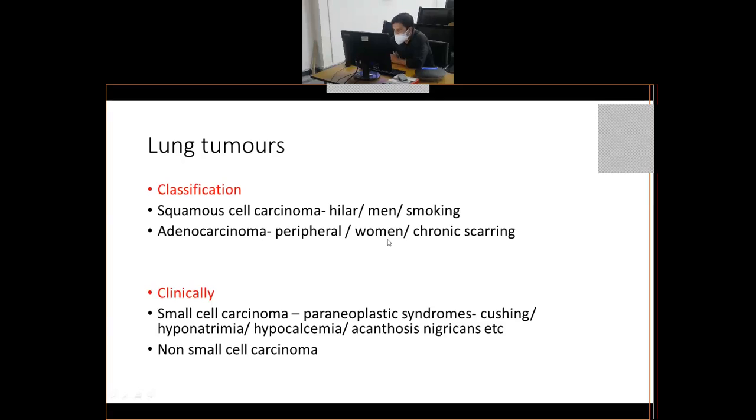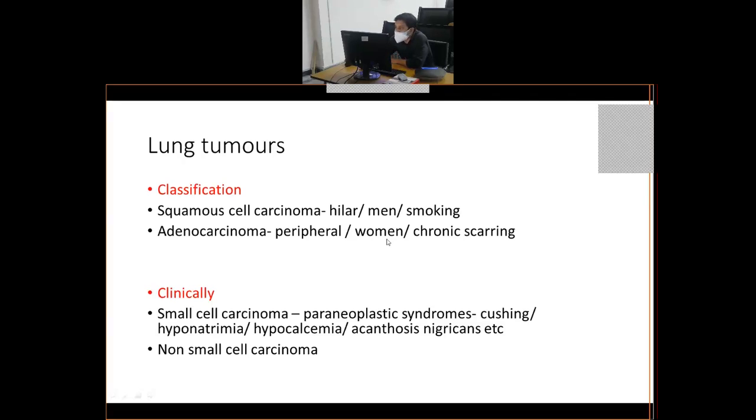Although it is not absolute, in general practice we try to guess what the tumors could be. If it is a man who comes with a hilar mass, we suspect it to be a squamous cell carcinoma, and then we do a biopsy and prove it. Similarly, a woman coming with a peripheral mass in the lung, we suspect it to be an adenocarcinoma, we do a biopsy and prove it.